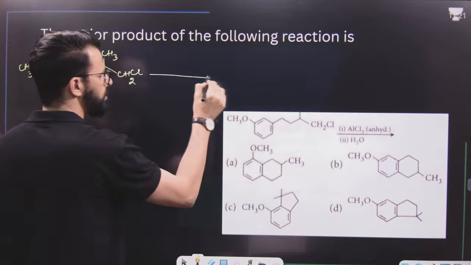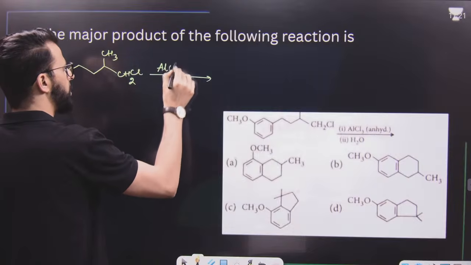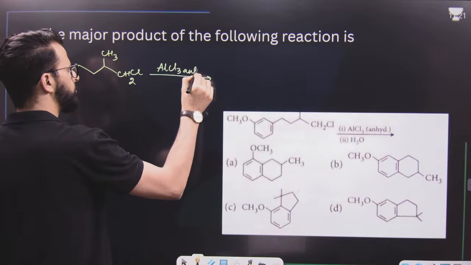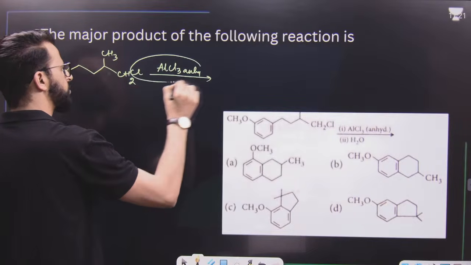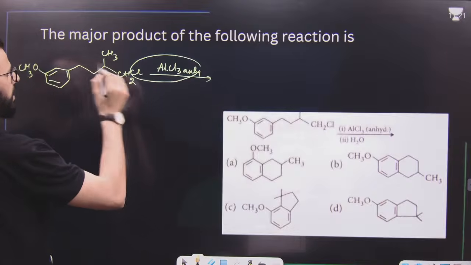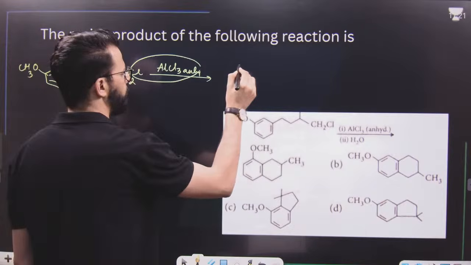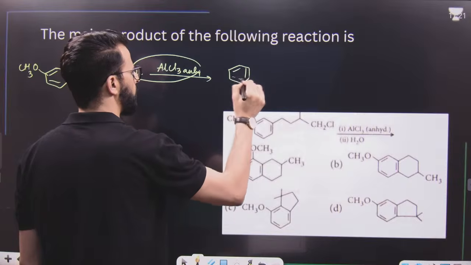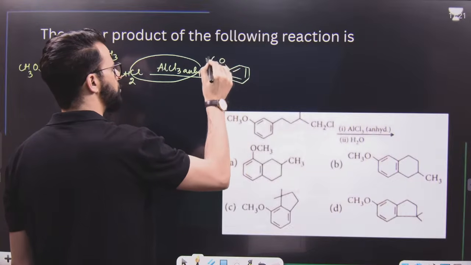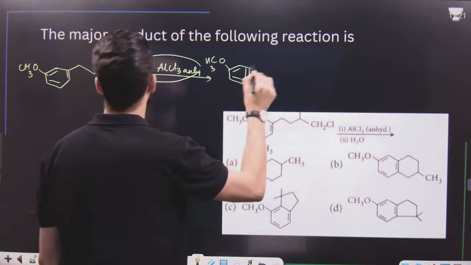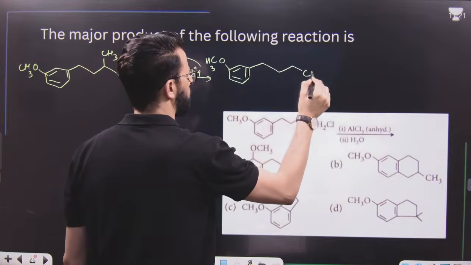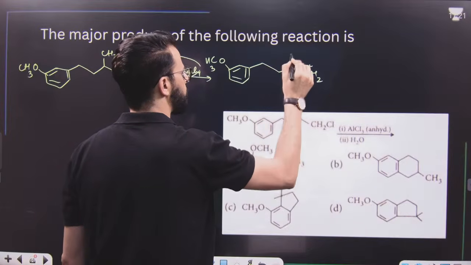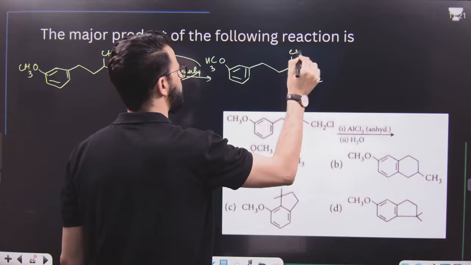Dear students, first it is treated with anhydrous AlCl3. Now this will abstract this Cl as Cl minus, and we will get a carbocation like this, with OCH3.